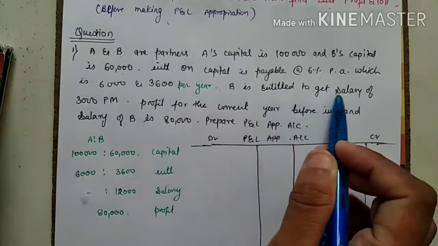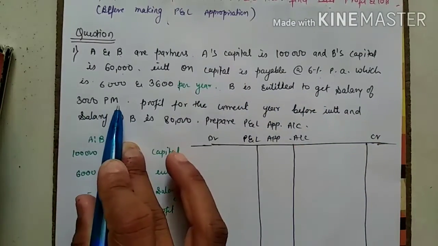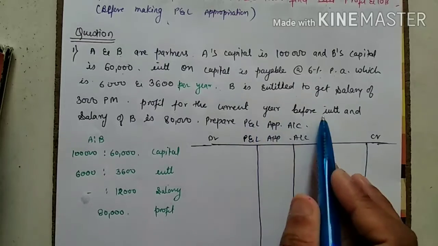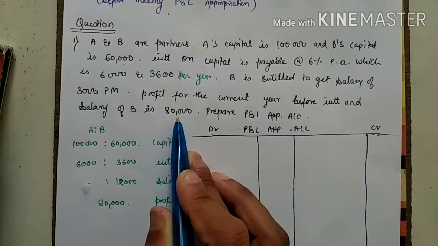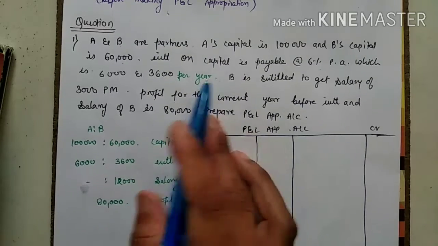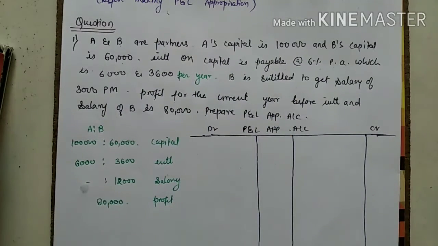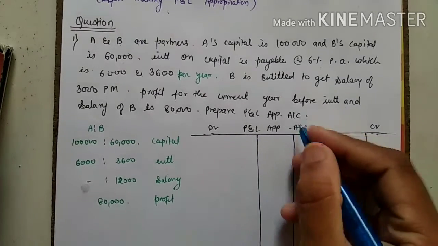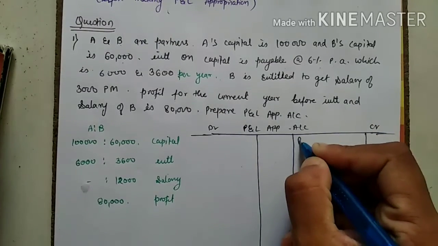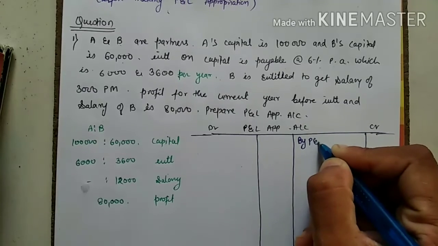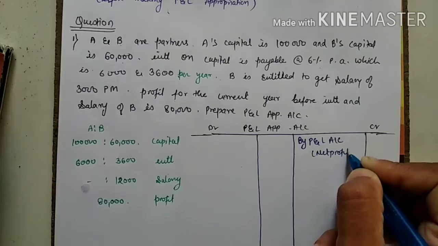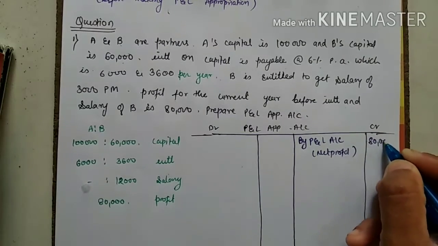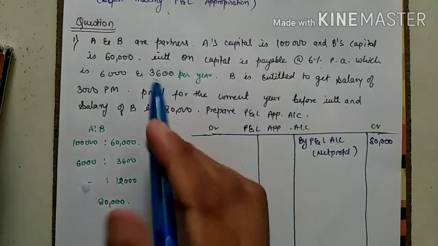If you don't want to calculate, it is already given. B is entitled to get a salary of 3,000 per month. Profit for the current year before interest and B's salary is 80,000. It means net profit is given as 80,000 before all the adjustments. So just write first. Which side will you write? By P&L account. What will you write in brackets? Net profit, how much? 80,000. Correct.